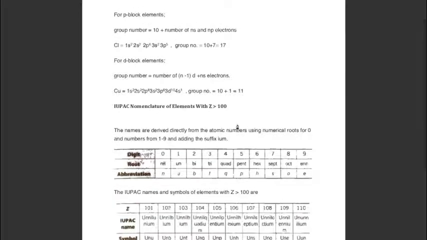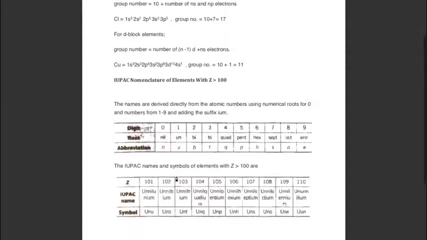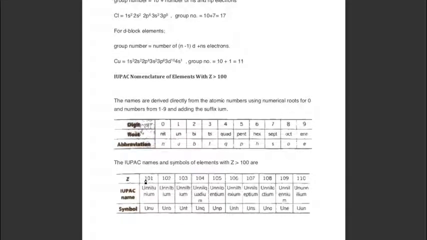Now next we'll discuss IUPAC nomenclature of elements with atomic number more than 100. The names are derived directly from the atomic numbers using numerical roots for 0 to 9 and adding the suffix ium. For digit 0, the root word is nil, represented by n. For 1, it is un, represented by u. That means the first letter we write as its abbreviation. Let us see some examples of how we can write the IUPAC name of elements with atomic number more than 100.